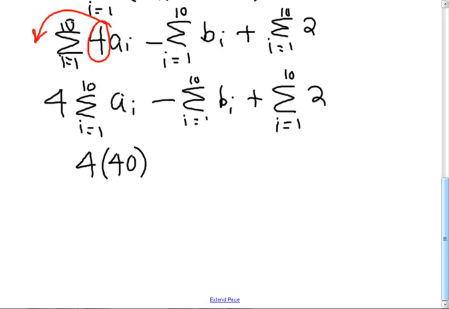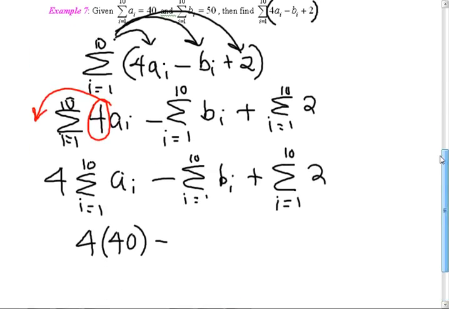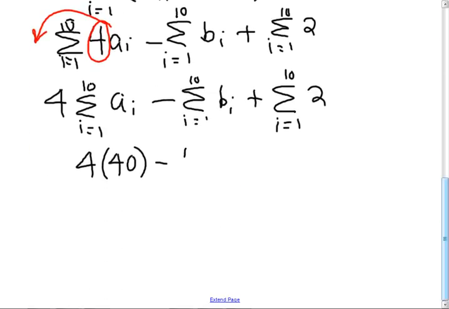And then minus the summation of b sub i, which I have no idea what that is. That was 50. So this is going to be kind of nice because it's not too tough to do. Plus 2. How many 2's are going to add up though? So it goes from 1 to 10, so it's times 10. Because that means 2 plus 2, 10 times. So that's going to give you a 20.